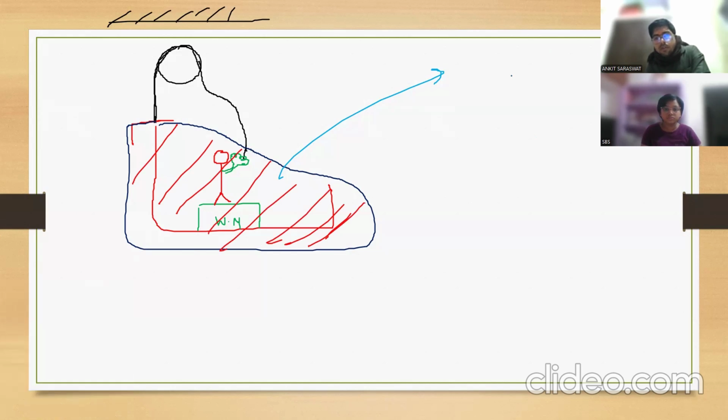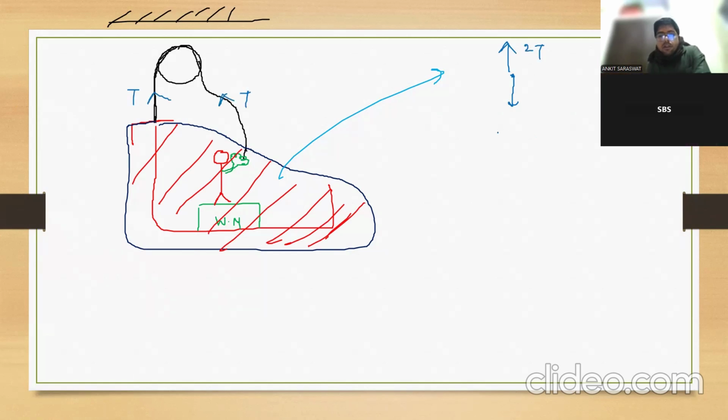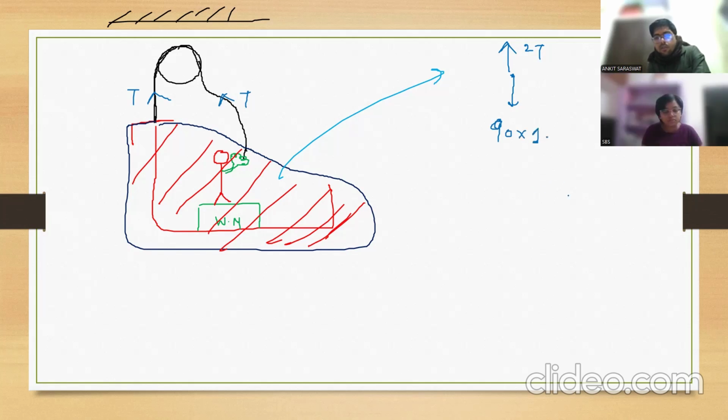Mass is down, very good. How much tension upwards? Tension is upwards. Yes, very good. 2T, because here T, here also T, 2T. Down is 60 plus 30. How much? 90. 90 into g. g is 10. Now the system is at rest. So 2T minus 900.